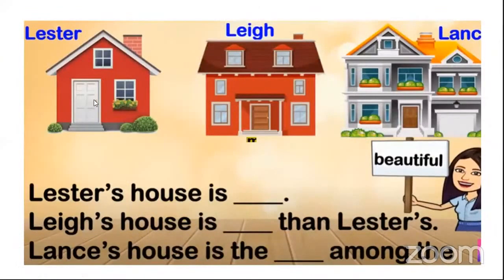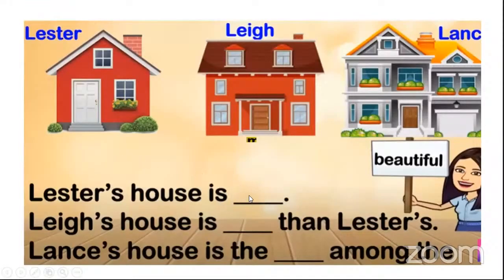Just a minute. I'll just explain the three pictures. I will tell you the names of the houses. This is Lester's house, this is Lai's house, and this is Lance's house. So now you start.